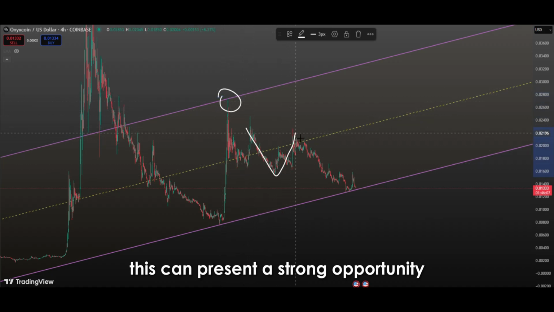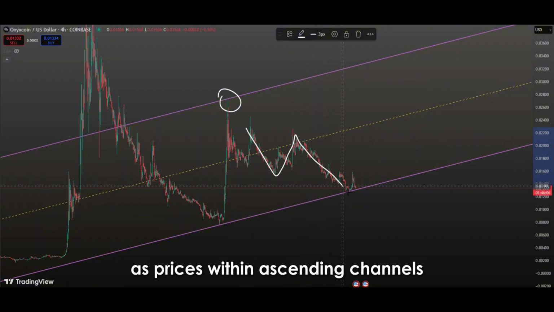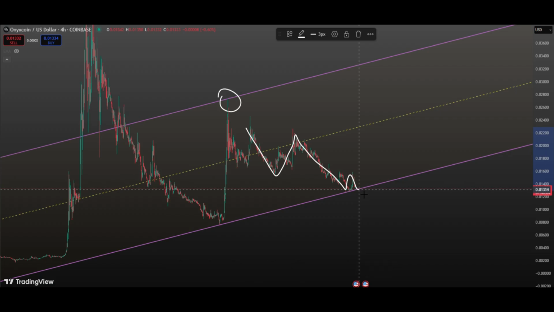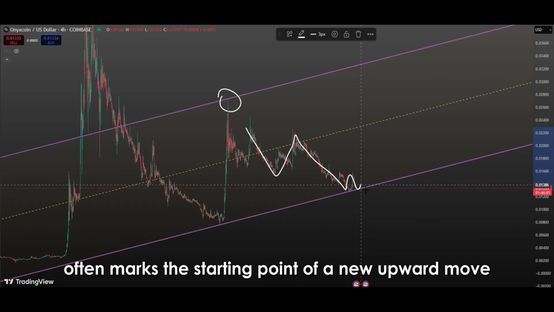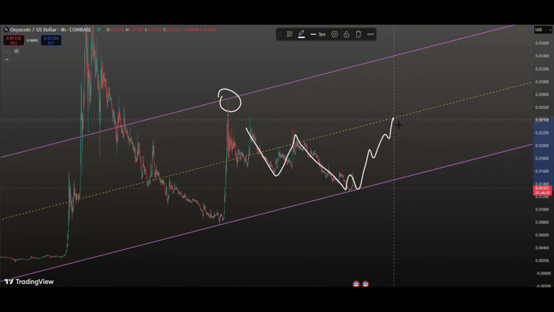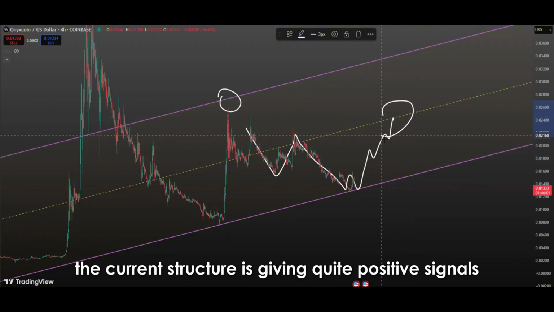Technically, this can present a strong opportunity, as prices within ascending channels tend to move upward again after testing the lower band. The lower band often marks the starting point of a new upward move as buyers step in. In this context, the current structure is giving quite positive signals.